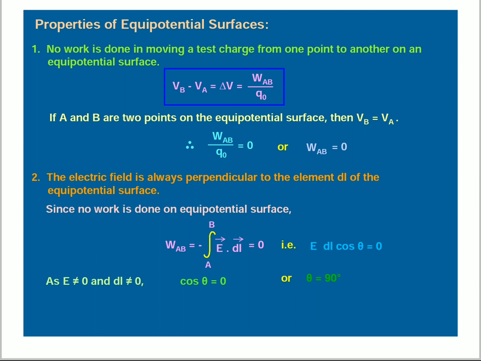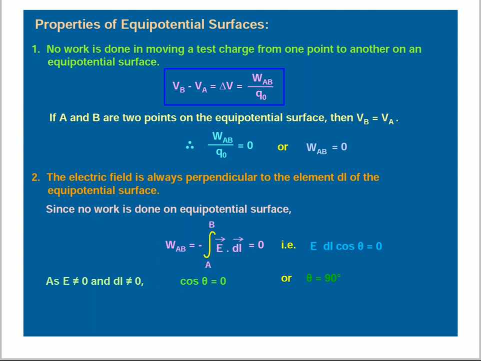The electric field is always perpendicular to the element dl of the equipotential surface. Since no work is done on an equipotential surface according to point 1, work done A to B is equal to minus integral A to B E bar dot dl is equal to 0. That is E dl cos theta is equal to 0.